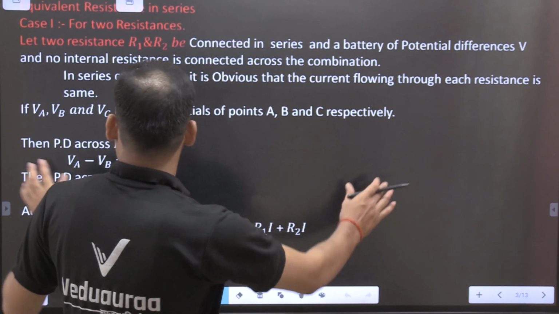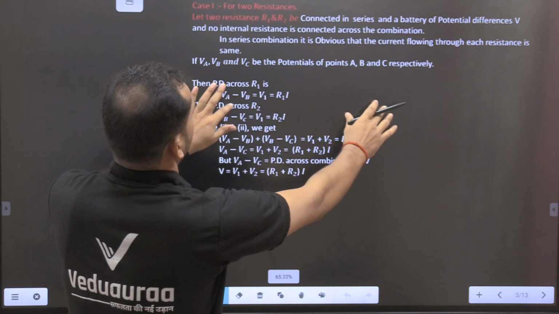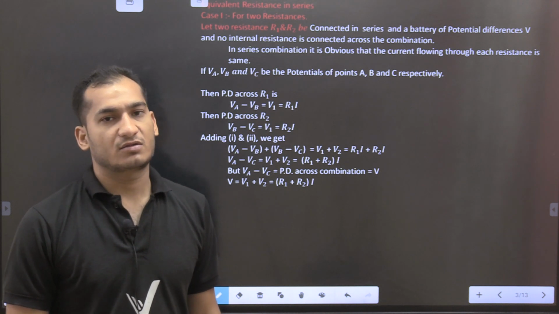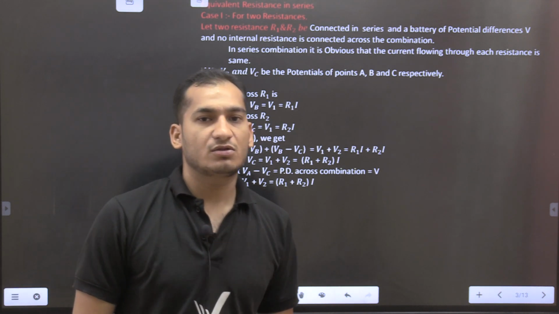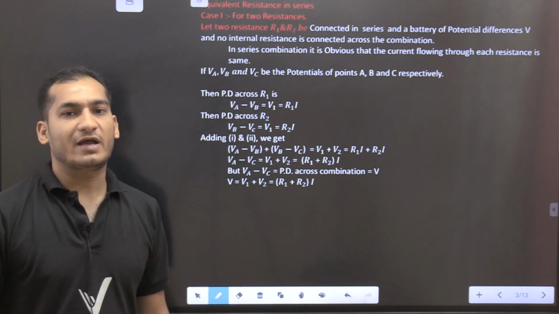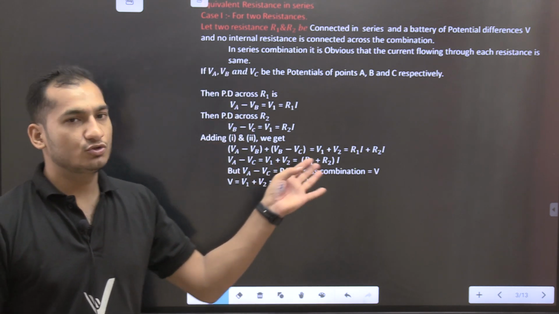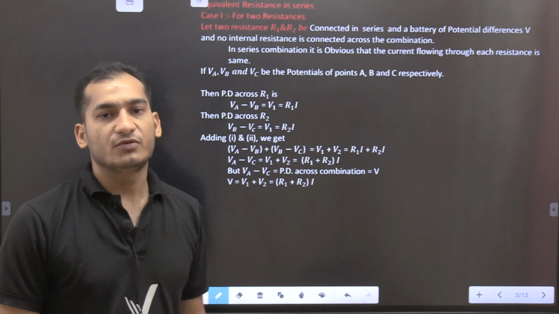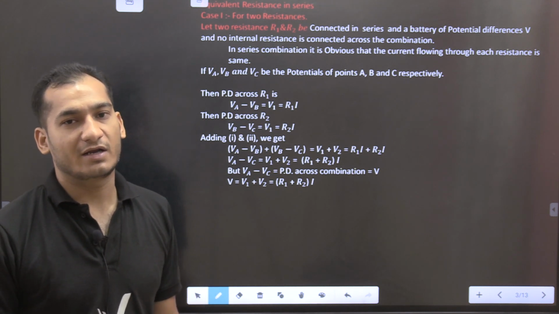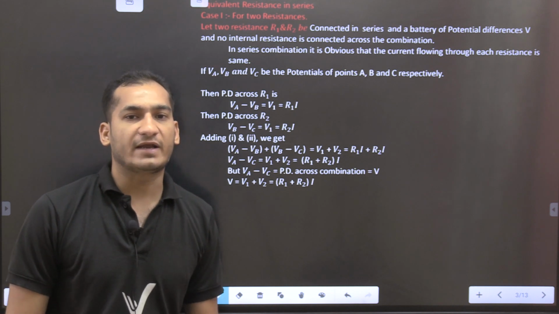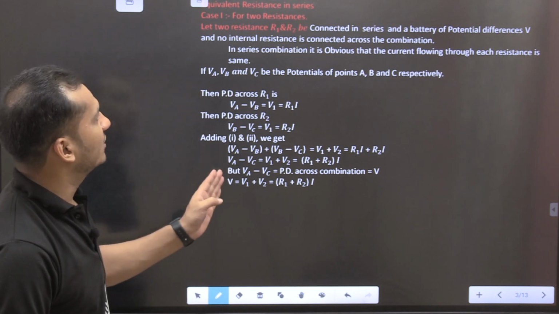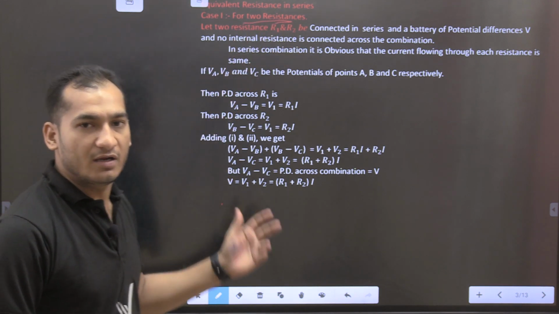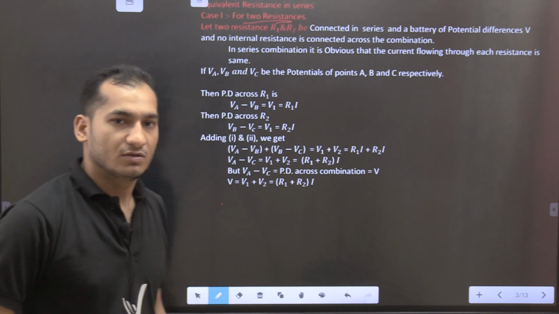Now this is our series connection. You see that when two or more resistors are connected in series, how will we calculate the resistance? Because here they always ask what is the R equivalent if two or more than two resistors are connected in the same circuit, then how will we find the resistance? This is the concept here. For two resistors these concepts are here, but for n resistors also you can find it. How can you find it?